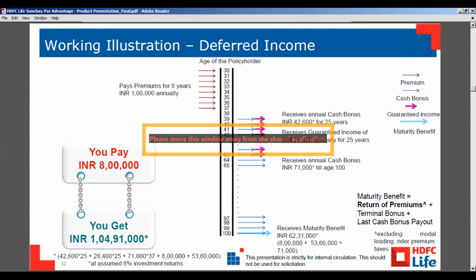How much was this year's Sanchay Par cash bonus? At what percentage to the existing clients?